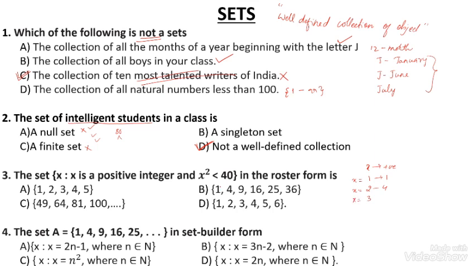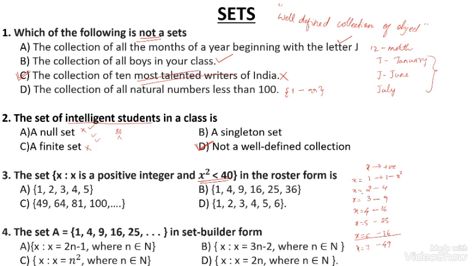Then here they have given the condition that x square is less than 40. Here, x is 1, x square is 1. X is 2, 2 square is 4; 3 square is 9. Then x is equal to 4, 4 square is 16. Then x is equal to 5, that is 25. Then x is equal to 6, 6 square is 36. X is equal to 7, then 7 square is 49. But they mentioned one condition, that x square is less than 40, so up to 36.